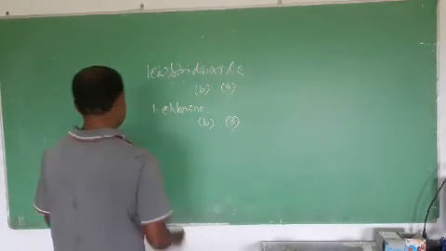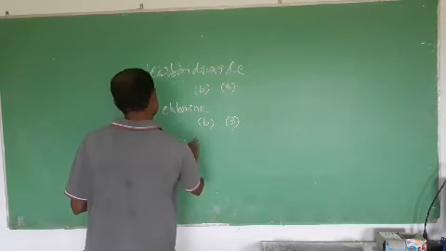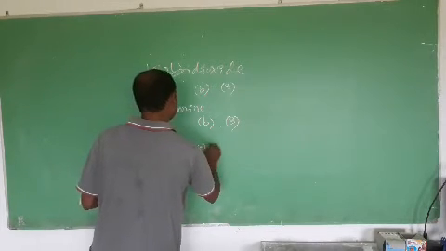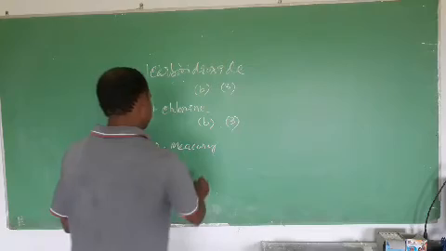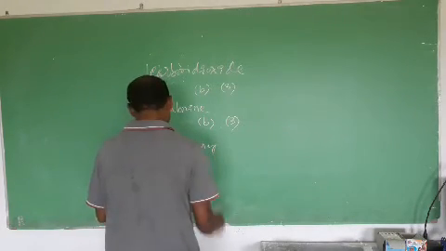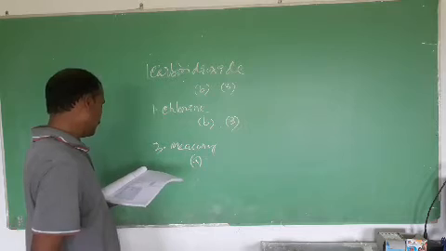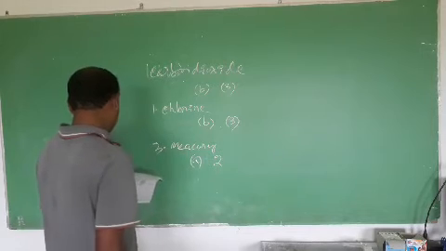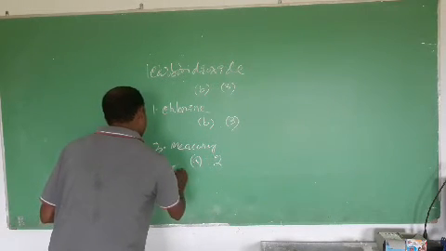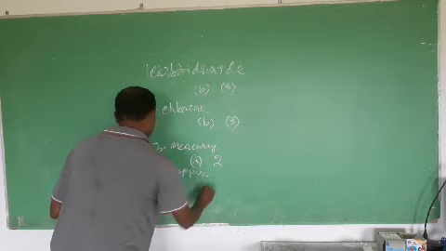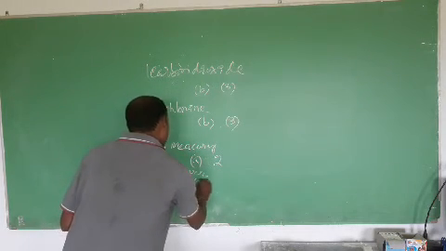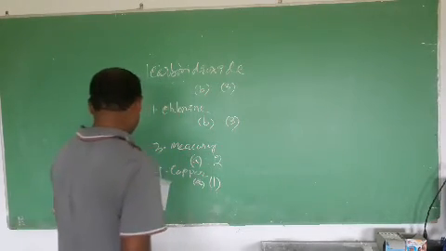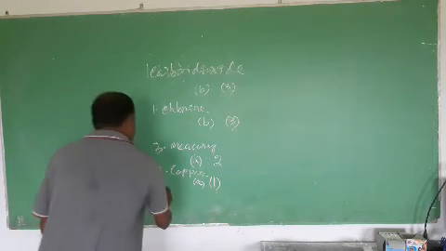Okay, next come to mercury. Mercury is a metal, so write A first, then it is found in liquid state, so next write 2. Next come to copper. Copper is a metal, so you have to write A, and it is found in solid state, option 1.